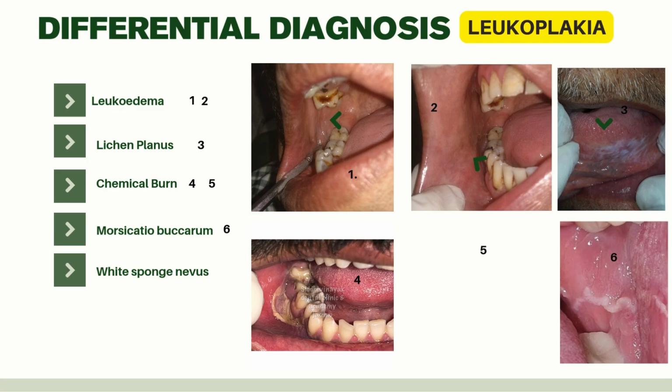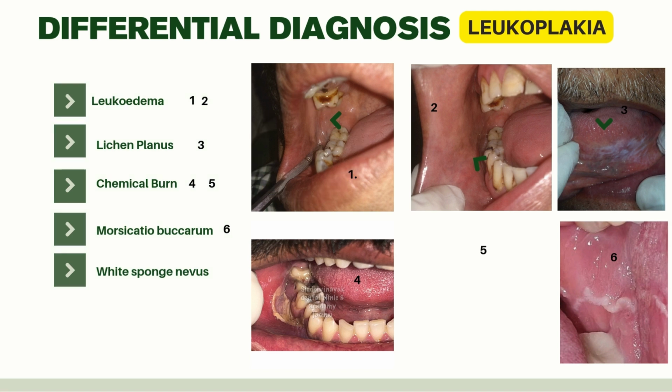So coming to the differential diagnosis of leukoplakia, as you can see here, these are all my clinical cases. Number 1 and 2 is leukoedema. So how to differentiate between leukoplakia and leukoedema? As you can see on picture 1, this is a milky white translucent appearance, which mostly occurs bilaterally and gives a folded appearance.